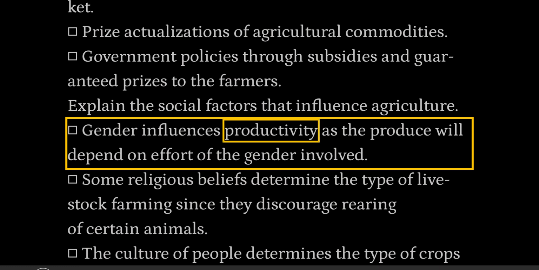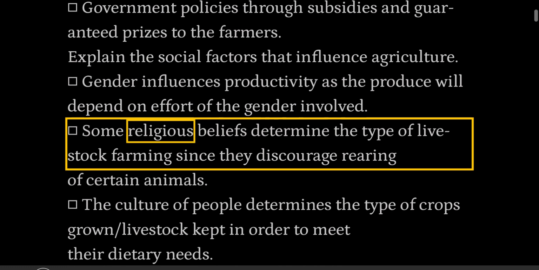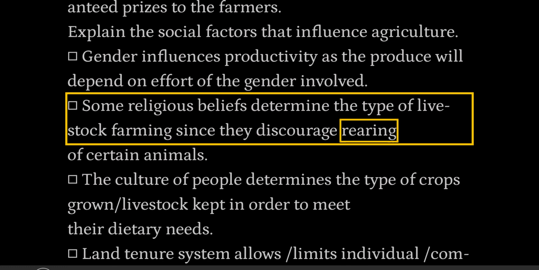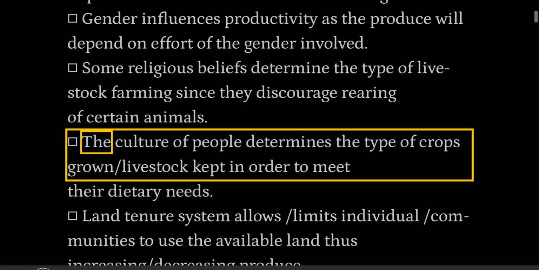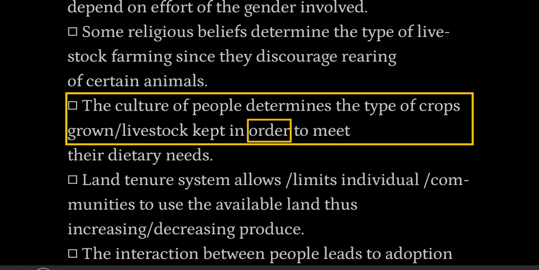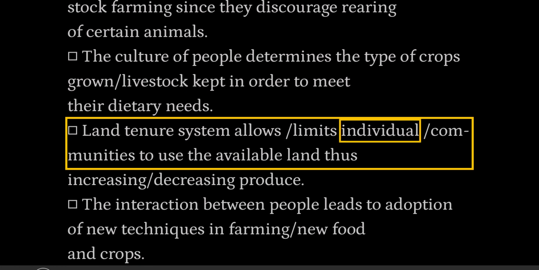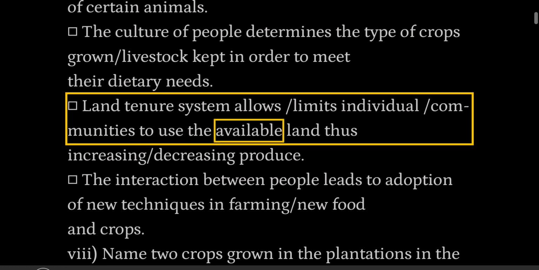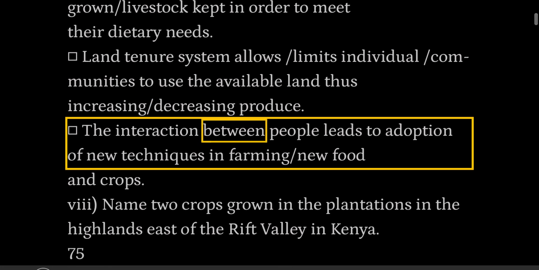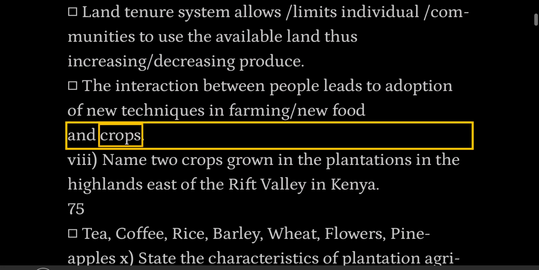Gender influences productivity as the produce will depend on effort of the gender involved. Some religious beliefs determine the type of livestock farming since they discourage rearing of certain animals. The culture of people determines the type of crops grown and livestock kept in order to meet their dietary needs. Land tenure system limits individual communities to use the available land, thus decreasing produce. The interaction between people leads to adoption of new techniques in farming, new food and crops.